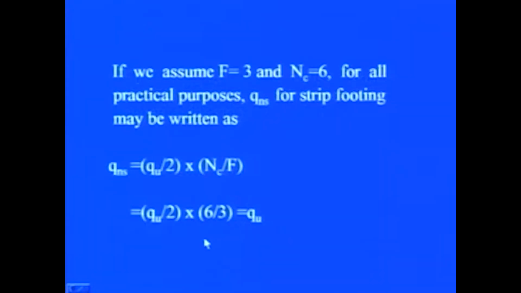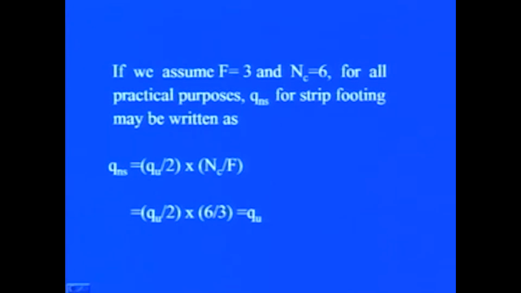Suppose we assume that the factor of safety is equal to 3, because most of the time we consider the factor of safety from 2.5 to 3, and Nc is equal to 6, because you will find in most of the tables that Nc is around 5.14 to 5.7. Different researchers have given different values.